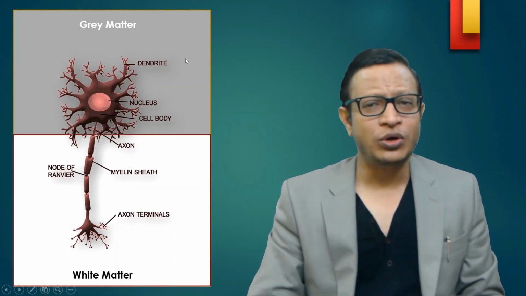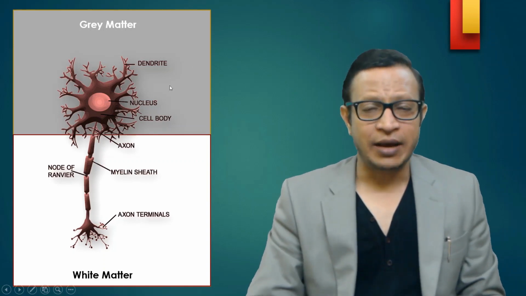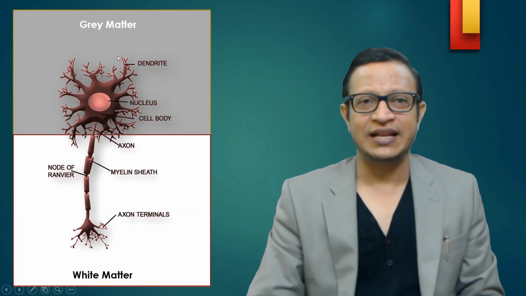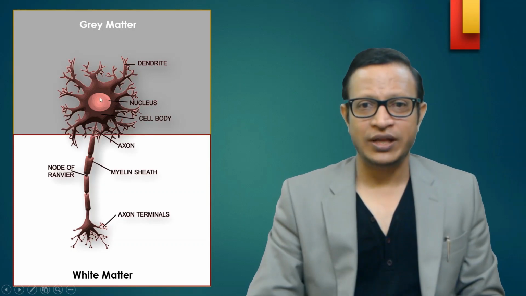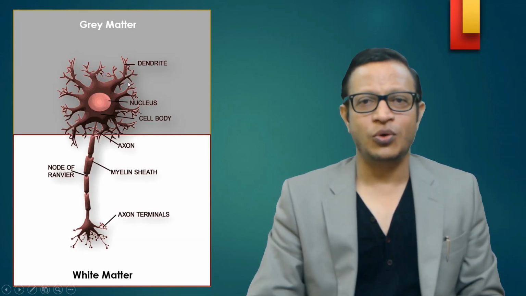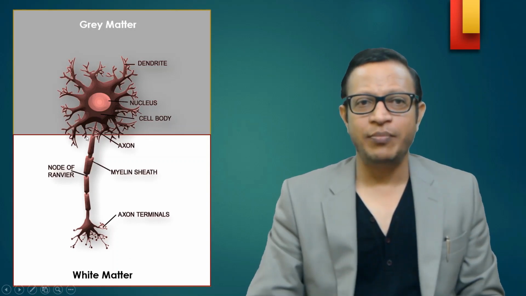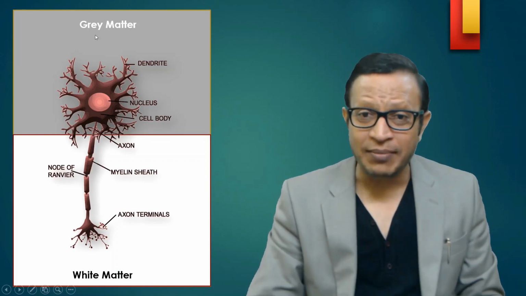See, I told you in the brain, the upper portion is called the gray matter. The gray matter is the place where the body of the whole cell stays. These are the dendrites, nucleus, and this is the whole soma. From here, there is something called the axon. From the axon, it becomes terminals. So this part is considered white matter, and above the axon is considered gray matter.